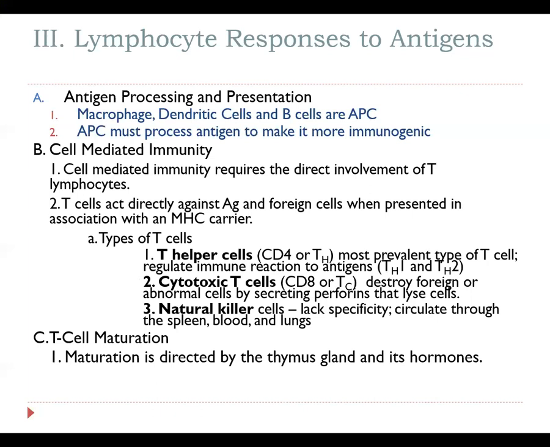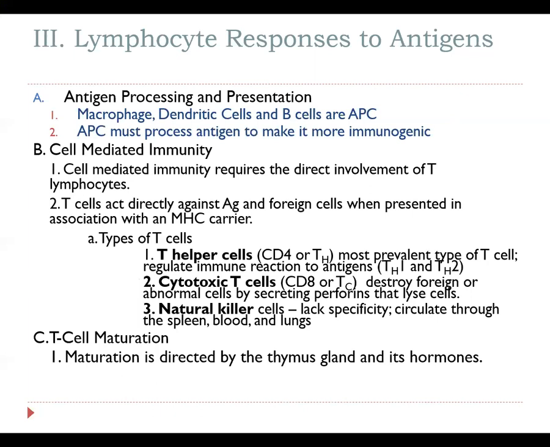And then it will process it by breaking it down into a more recognizable form by a T cell, and then it will present it on its MHC receptor.